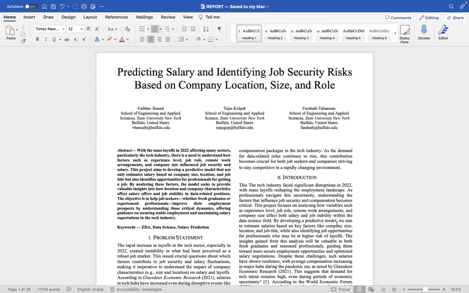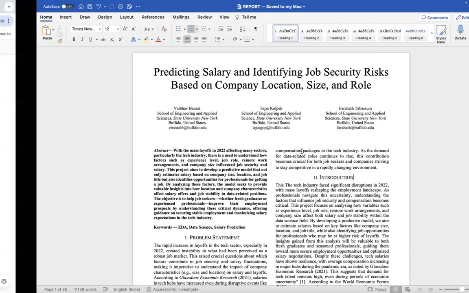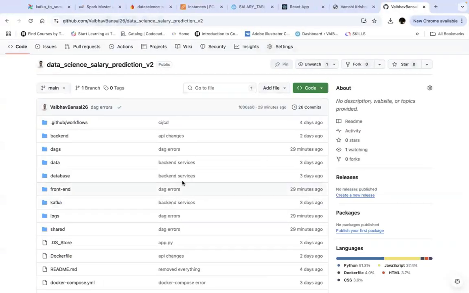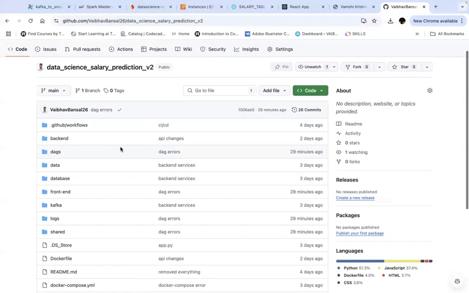Everyone. This is a project demonstration for our project predicting salary and identifying job security risk based on company location, size, and role. So we have created a data product for this project. Let me show you the data project. This is the GitHub repository where we have put our code.